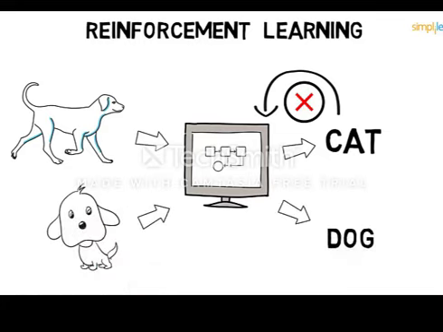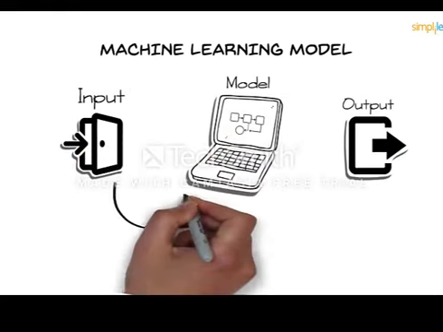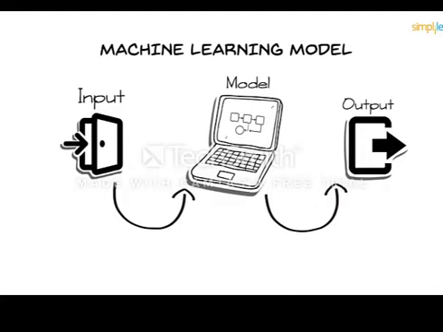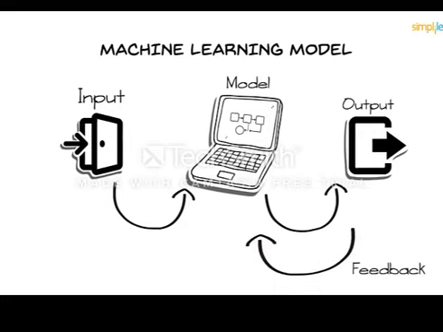That is reinforcement learning. To generalize a machine learning model, let's see a flowchart. Input is given to a machine learning model, which then gives the output according to the algorithm applied. If it's right, we take the output as our final result. Else, we provide feedback to the training model and ask it to predict until it learns. I hope you've understood supervised and unsupervised learning.